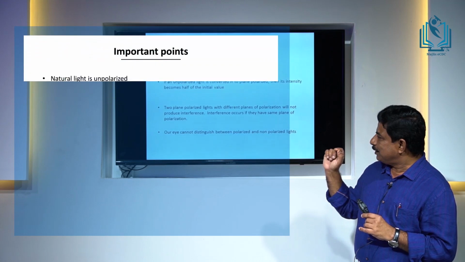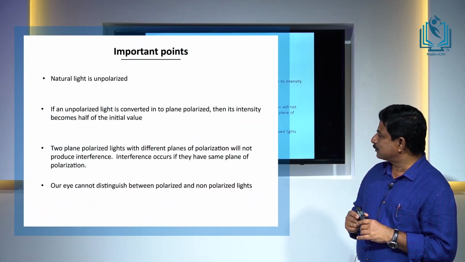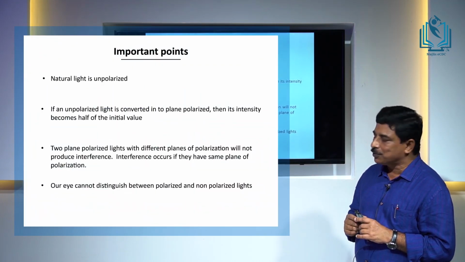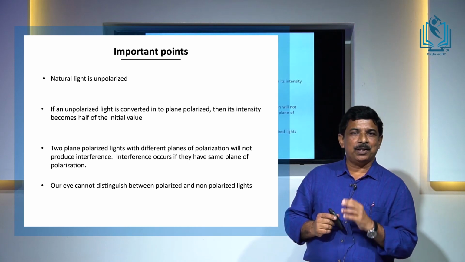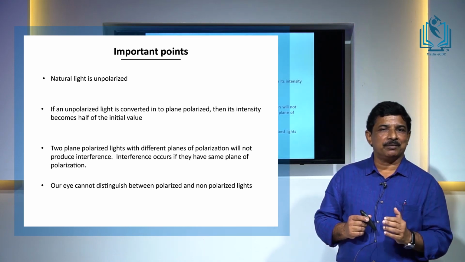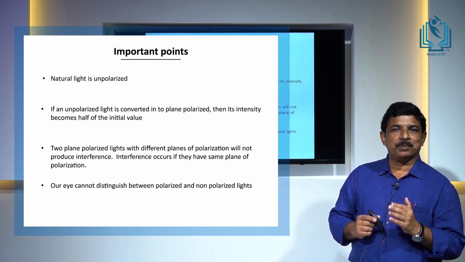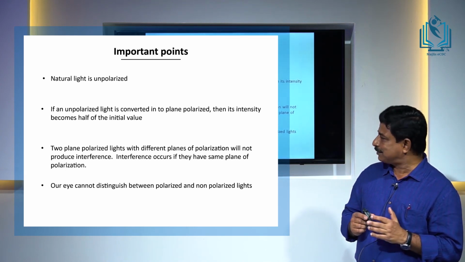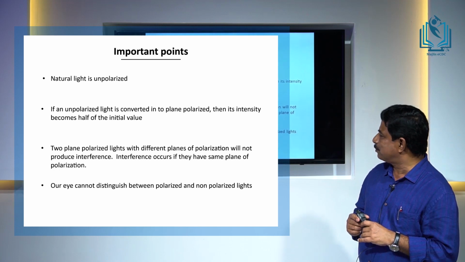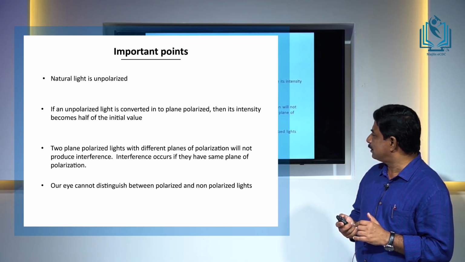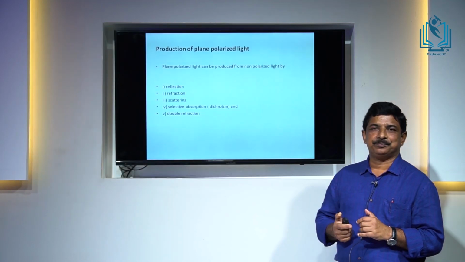And the fourth point: generally we may also have a doubt. By looking at a light, we are unable to identify whether it is plane polarized, non-polarized or partially polarized. The reason is that our eye cannot distinguish between polarized and non-polarized lights.